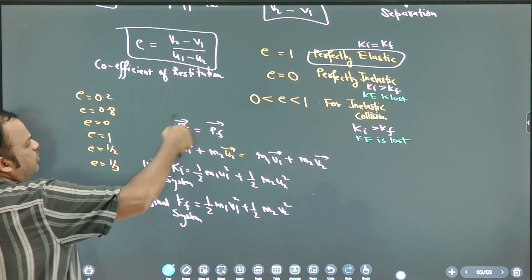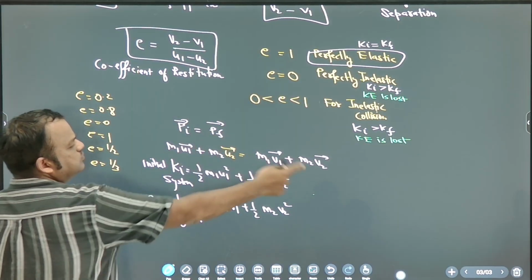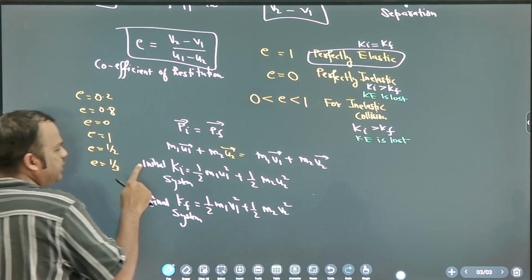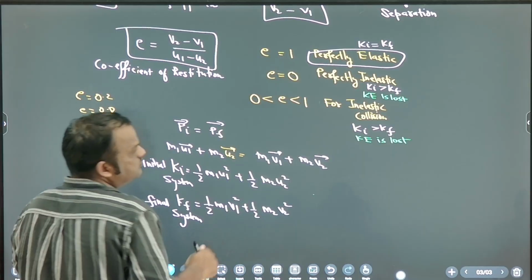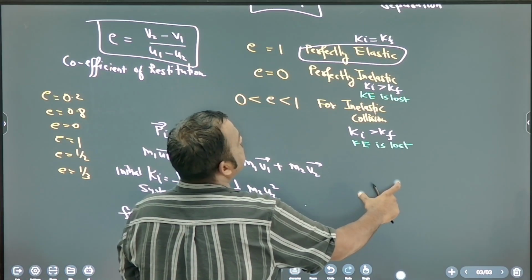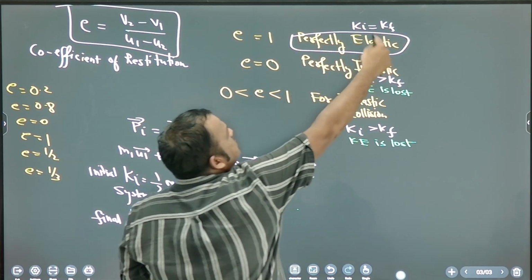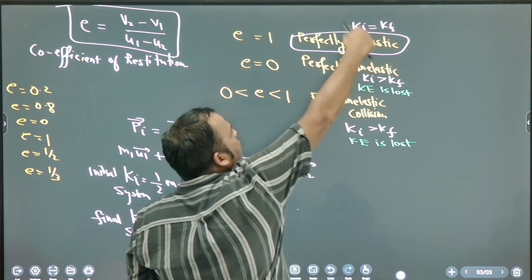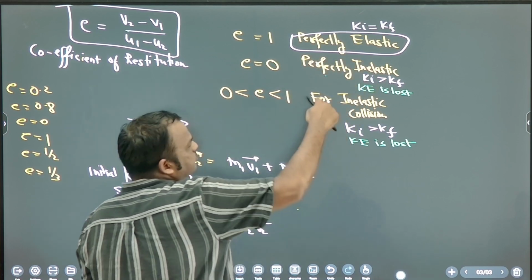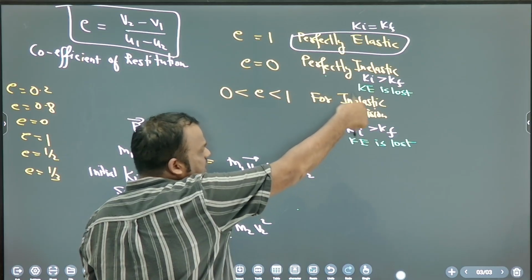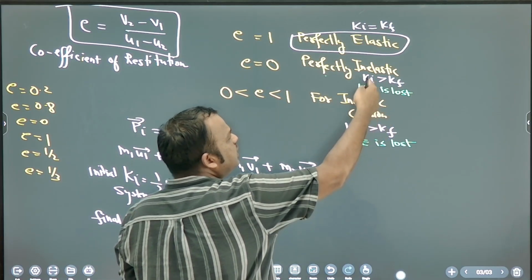And initial momentum and final momentum are the same. And initial kinetic energy is this formula, final kinetic energy is this. If perfectly elastic, initial and final kinetic energy are equal. For perfectly inelastic and inelastic, which is more?